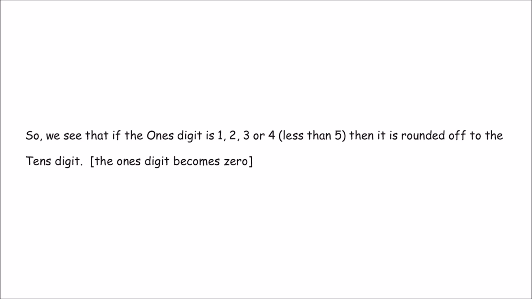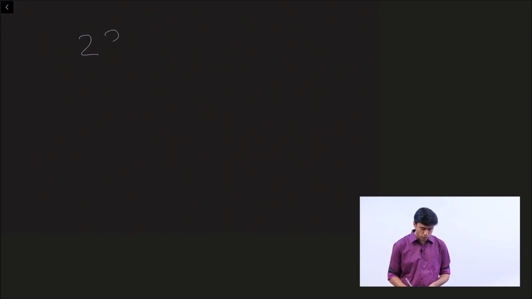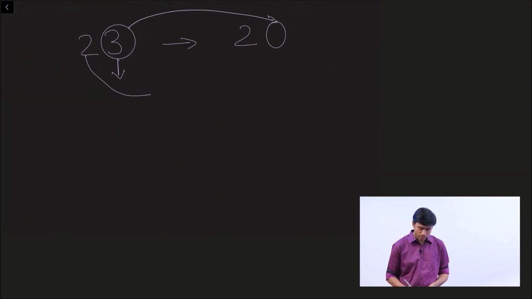Let's take an example. How do we round off 23 to the nearest 10? 3 is less than 5, so it is rounded off to 20. You look at the ones place. If it is less than 5, you make the ones 0 and you leave the tens place as it is. Let's look at another example, 42. That's right, you round off to 40 because 2 is less than 5.